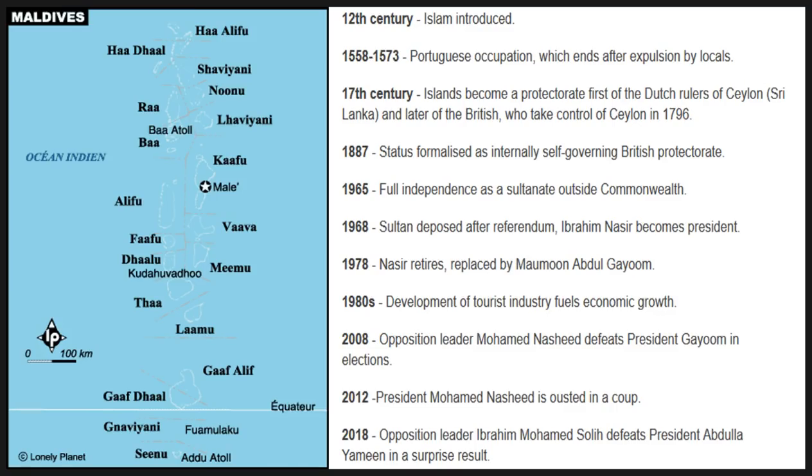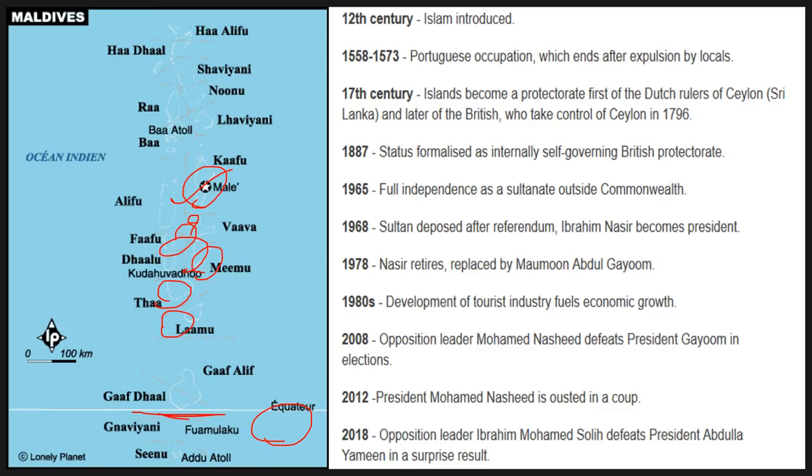Now, here is a proper zoomed map of Maldives. The capital is here, Malé, and as you can see here, it is an archipelago. That means it is made up of so many tiny islands. Equator is passing from this island here. So tropical region, tropical weather, island, so tourism is something that we naturally expect here.